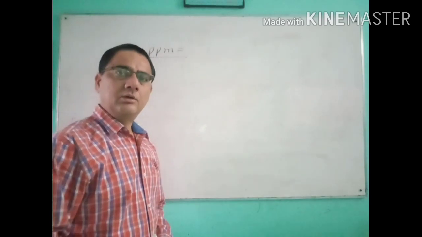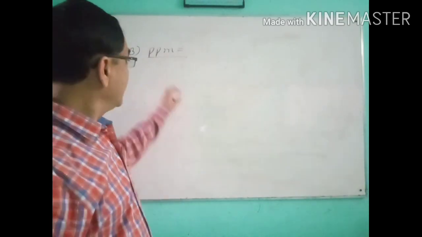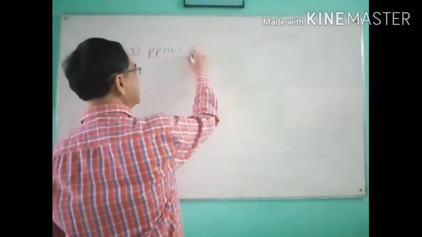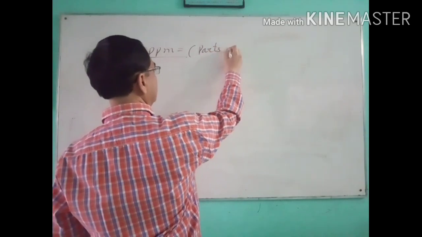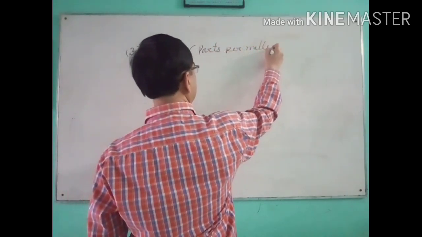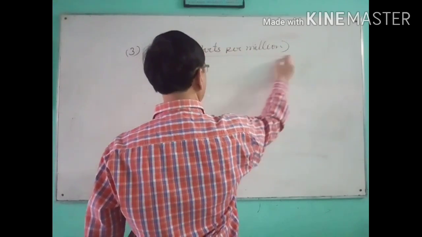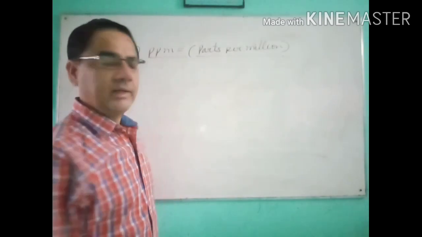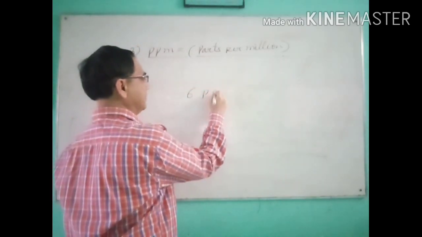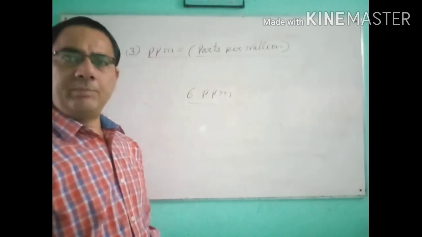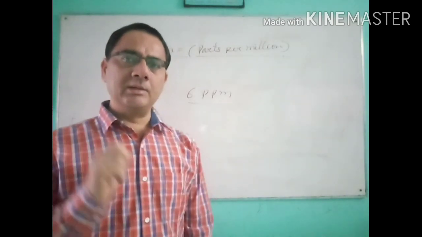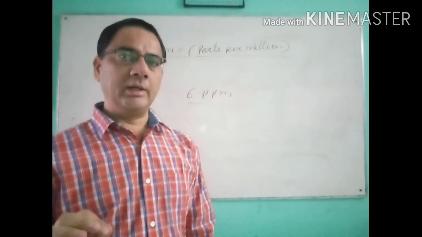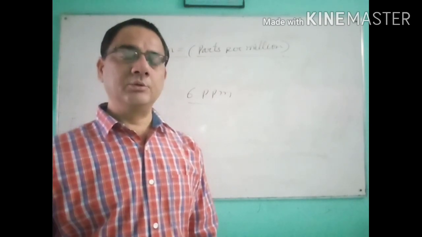The third way to define the concentration of the solution is called ppm. What is the full form of ppm? It is parts per million. Now, as an example, suppose somewhere it is written 6 ppm. What is the meaning of this 6 ppm? 6 ppm means 6 parts of the solute dissolved in 1 million parts of the solution.